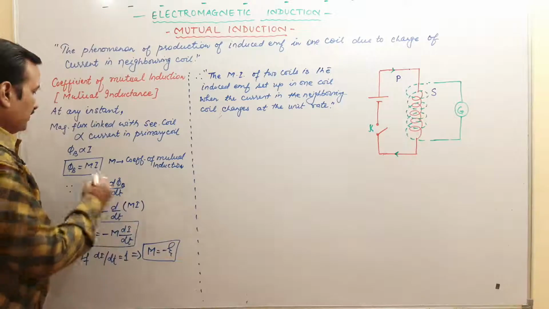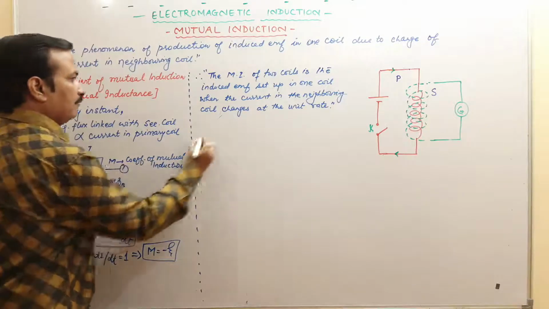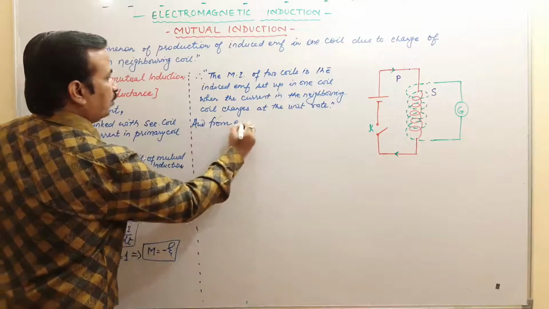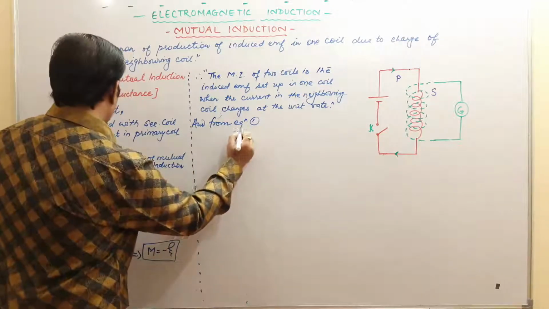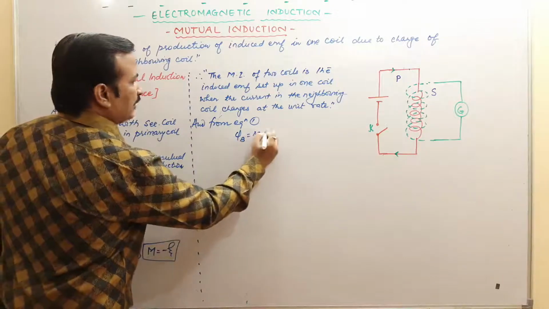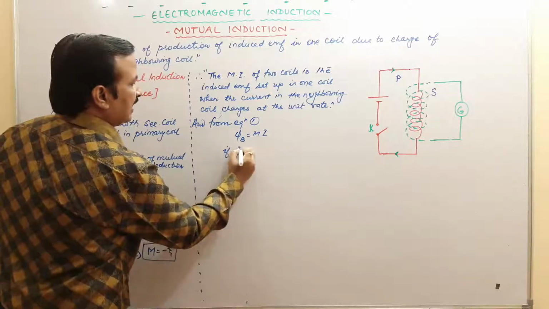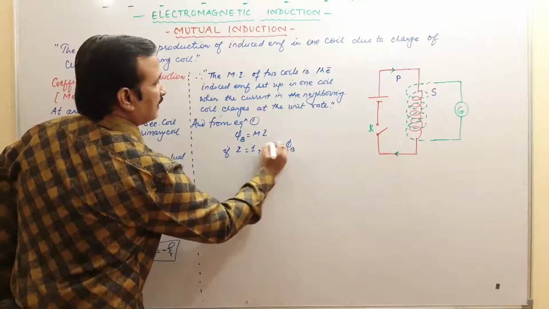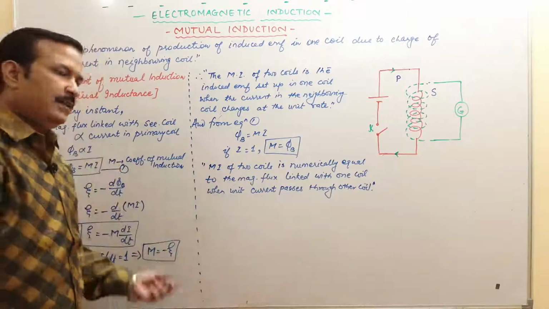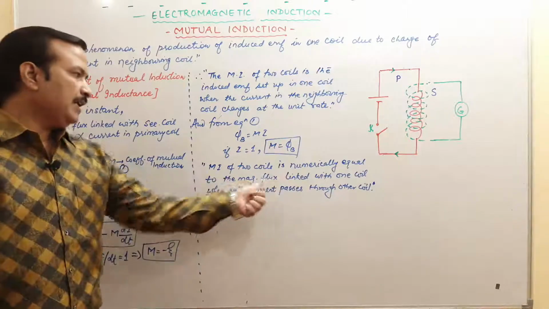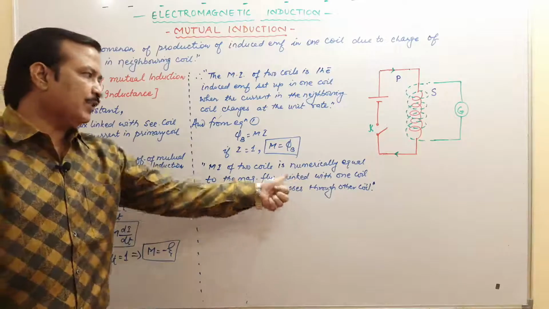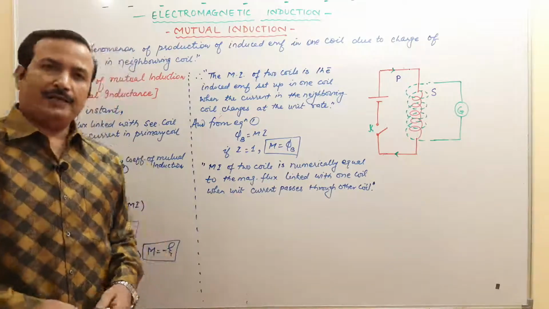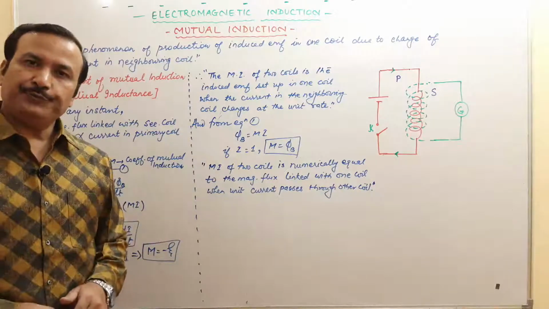Another way, from equation 1, we have phi b is equal to M I. If we take I is equal to 1, then M will be equal to phi b. So this is another way of defining mutual inductance, that it is numerically equal to the magnetic flux linked with one coil when unit current passes through the other coil. Hope both the definitions are clear to you.